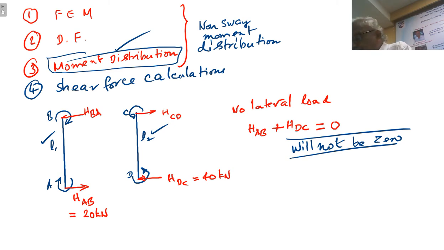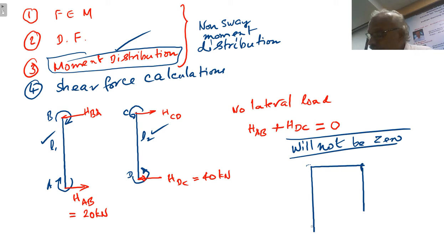So here it is 20 towards right, here it is 20 towards right, here it is 40 towards left.